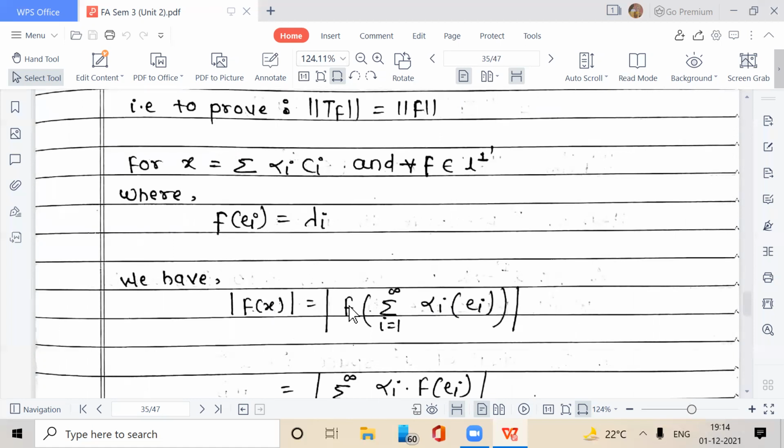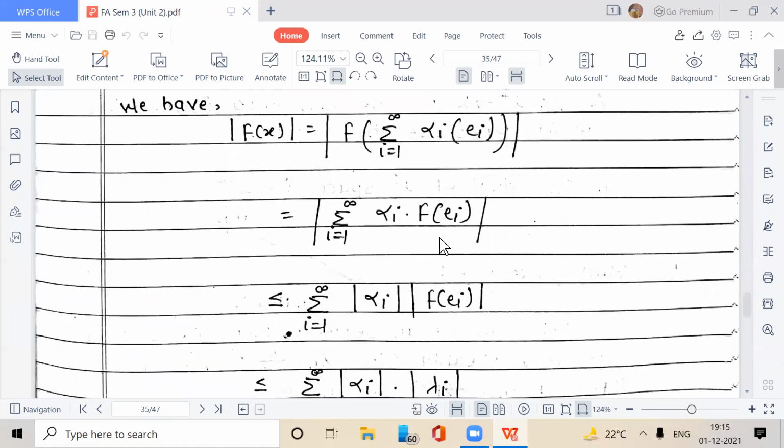Mod of f of x is equal to mod of summation i equal to 1 to infinity alpha_i e_i, which is equal to mod of summation i equal to 1 to infinity alpha_i into f of e_i, because f is linear.